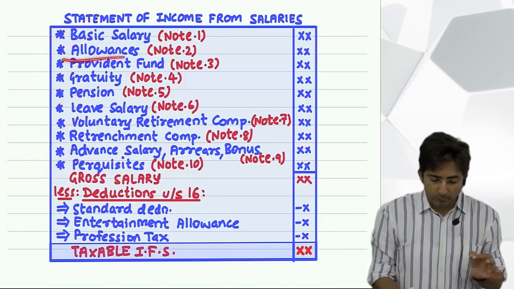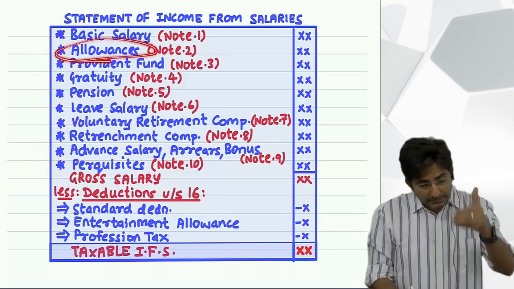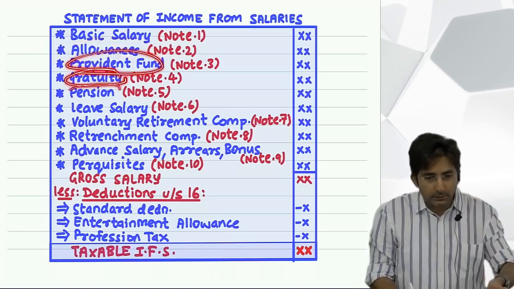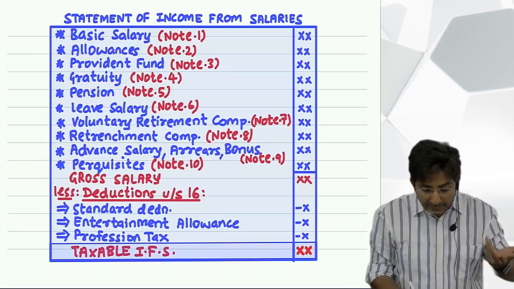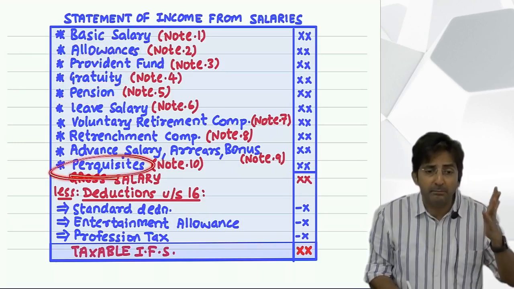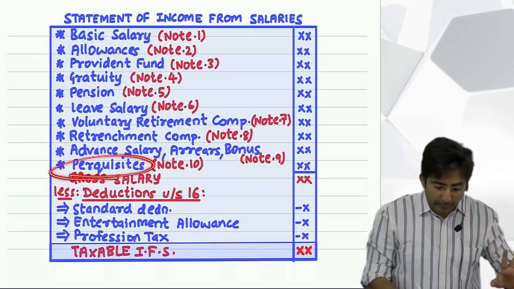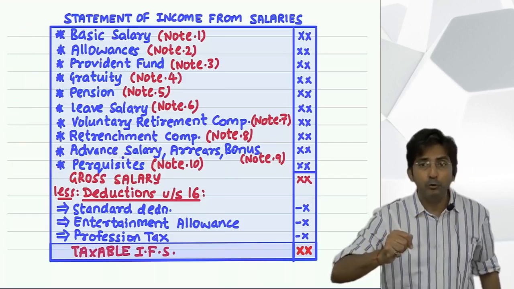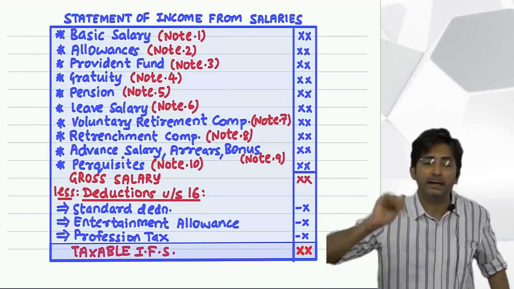Because allowance took this much time. The same amount of time will be taken by Provident Fund, gratuity, pension and perquisites at the end. It will take a lot of time. And imagine if I try to finish the whole theory, then start the sum, by the time we start the sum, you will forget it.